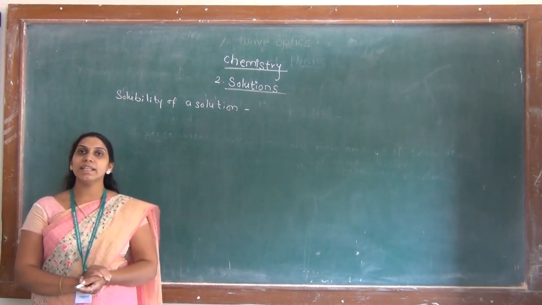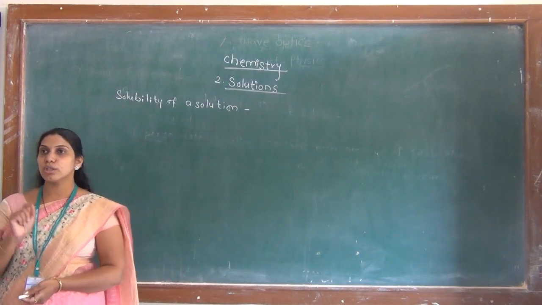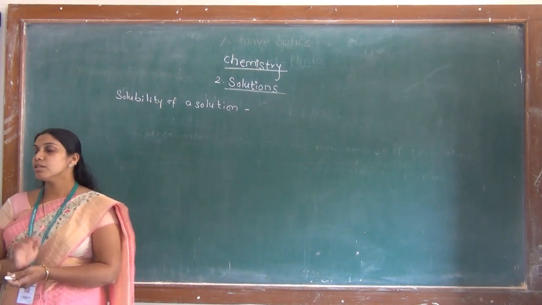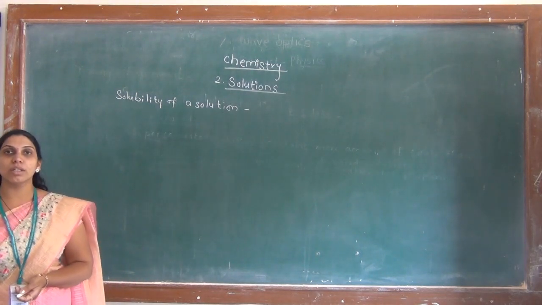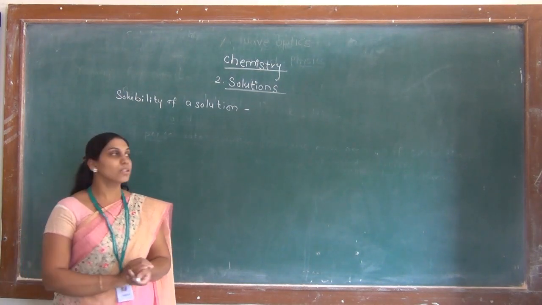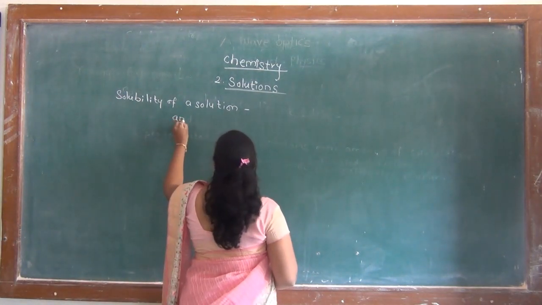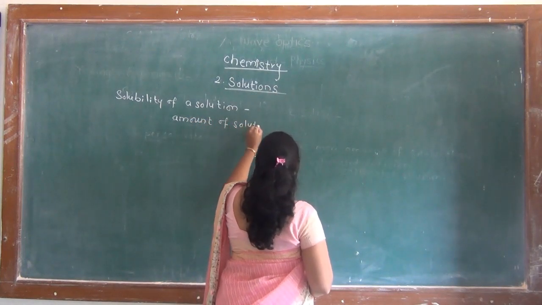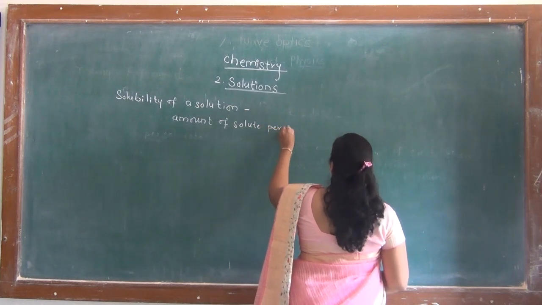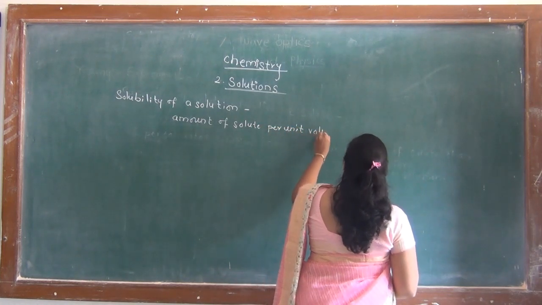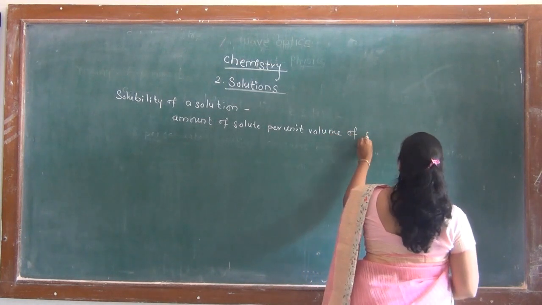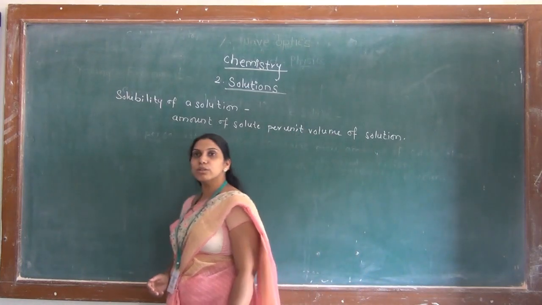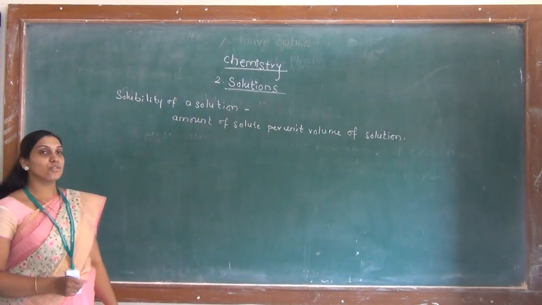So, solubility is defined as the amount of solute dissolved per unit volume of the solution at a particular temperature, at a specific temperature. Amount of solute per unit volume of the solution.